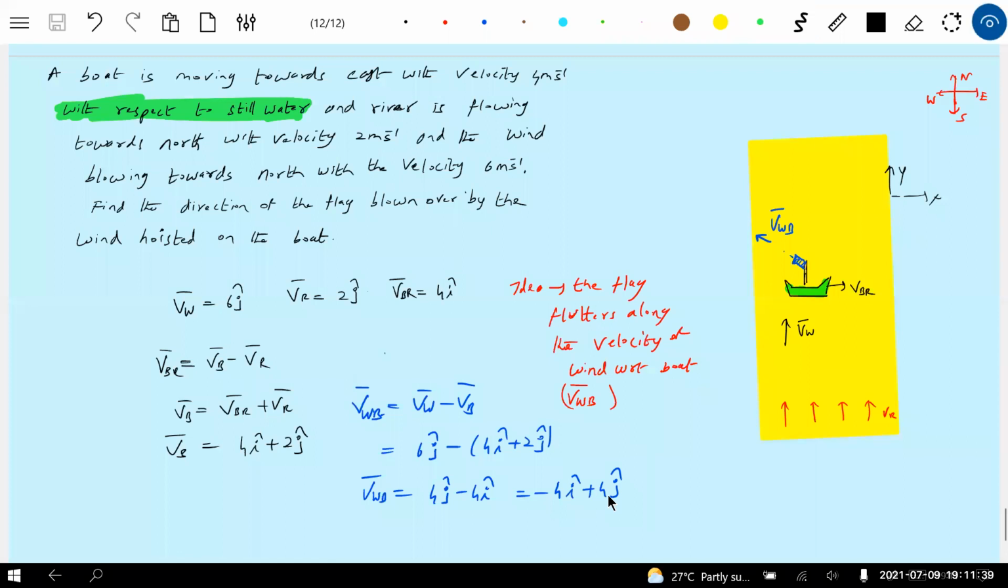Okay, this is the problem. In every problem these quantities will change, but this idea remains the same. So what you should do is calculate the velocity of wind with respect to boat. There's a formula. What is this VB? Velocity of boat with respect to ground or bank. This is unknown. What will be known are VBR and VR. So VB we will calculate. VW is given. VWB bar we will calculate.